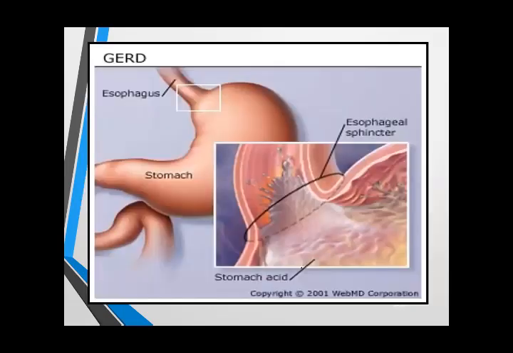Okay. You can see here, these are the esophageal sphincters, the lower esophageal sphincters, and weakness of the lower esophageal sphincter can cause gastroesophageal reflux disease, or GERD.